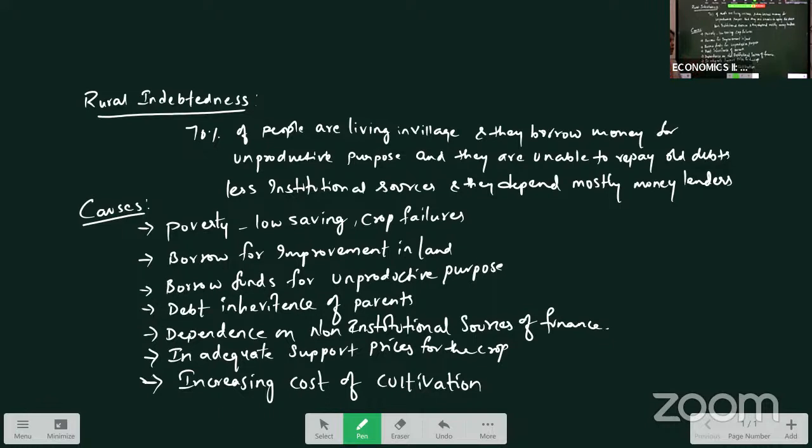And inadequate support prices for the crops. Though crop production is done by the farmers, they are not able to receive proper support prices. Good remunerative support prices are not given. That is one reason for debts. And increasing cost of cultivation: as the input costs have increased, the cost of cultivation has increased. So these are the causes for rural indebtedness in India. These causes will be your 5 marks question: causes for rural indebtedness.